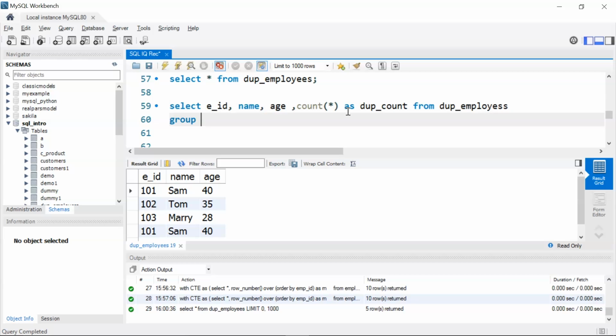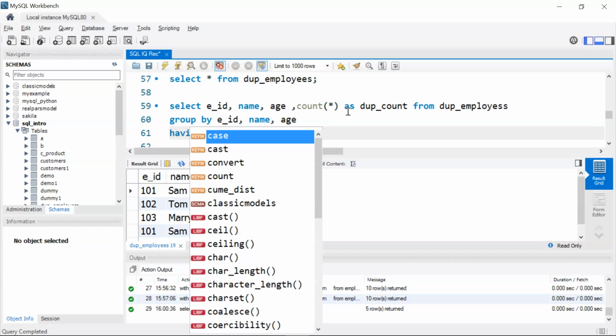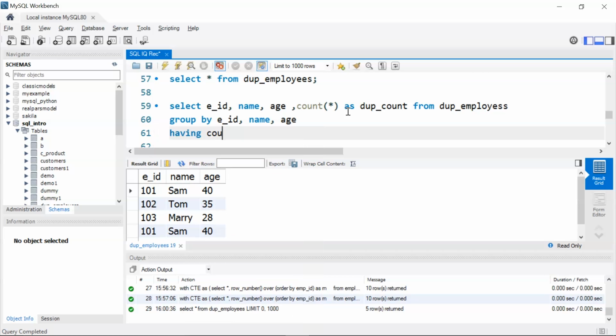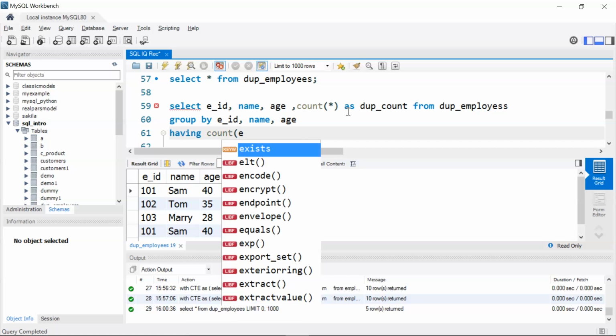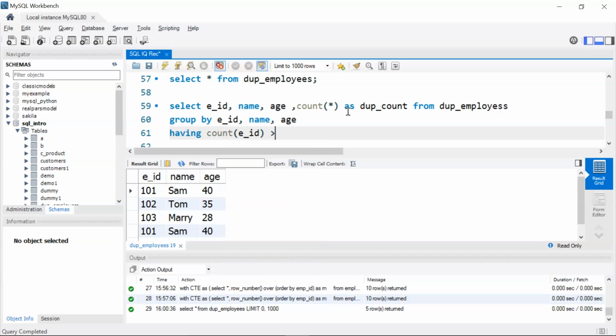I'll say group by employee ID, name and age, and then I'm going to use my having clause saying having count of employee ID is greater than 1 and count of name should also be greater than 1 and my count of age should also be greater than 1.